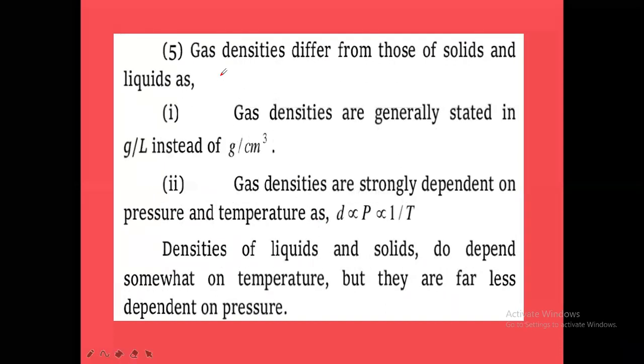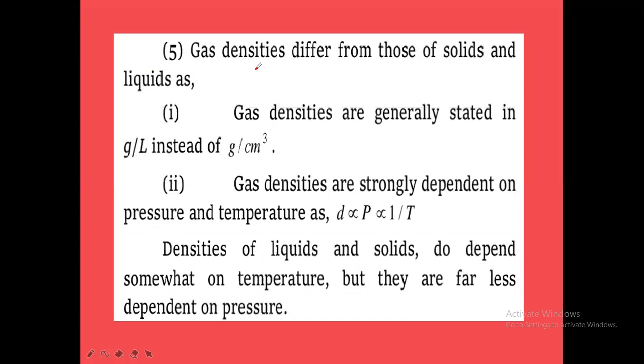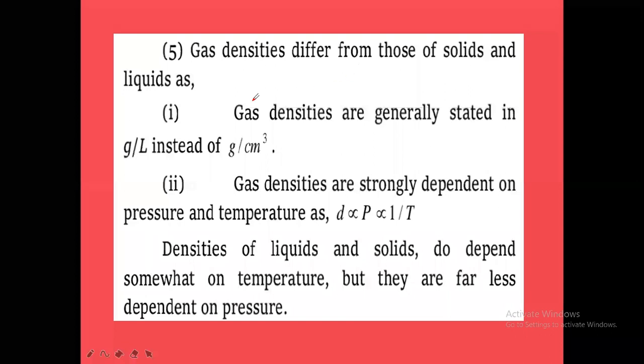Okay. Now, an important point we have to understand is that gas densities differ from those of solids and liquids. The density of a gas is different from the density of a solid and of a liquid. That point we have to keep in mind. So gas densities are generally stated in gram per liter, instead of gram per ml. Remember this point. And gas densities are strongly dependent on pressure and temperature.